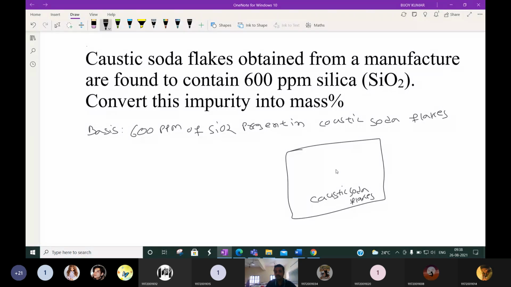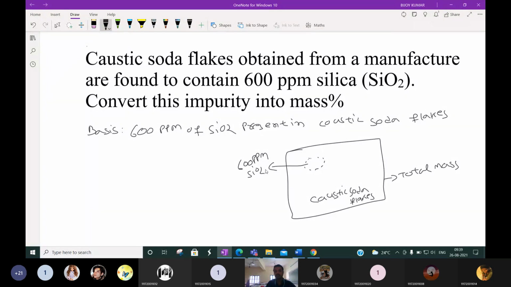That is a mixture of various things in which this part is present. So suppose this is the total mass, and in this total mass, 600 ppm of SiO2 is there.